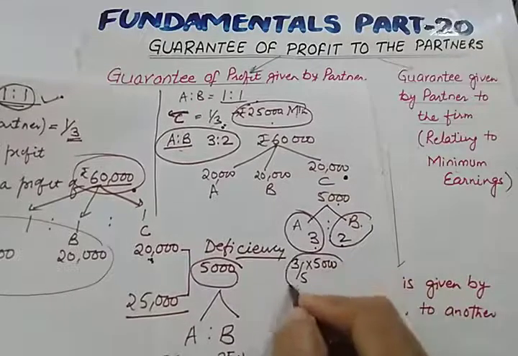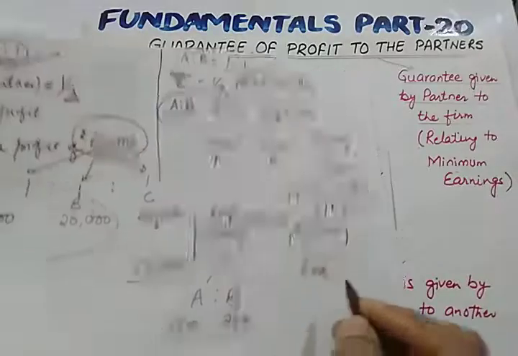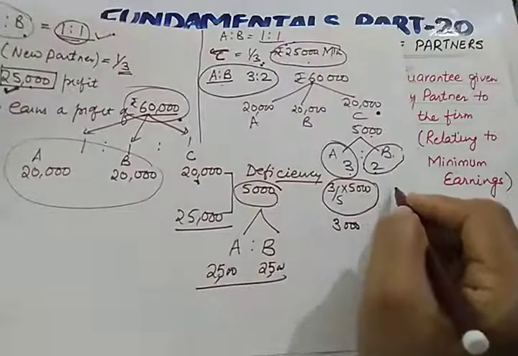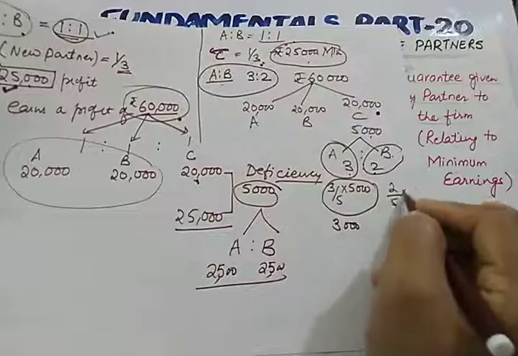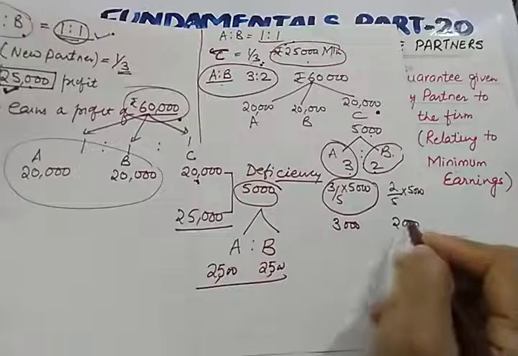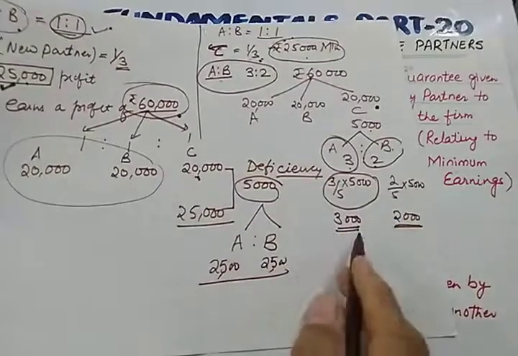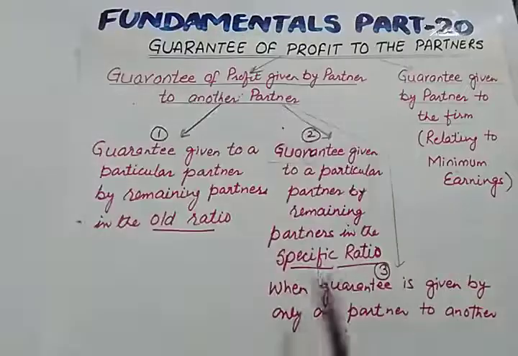This amount will be borne by A. How much? This will be 3,000. Likewise, 2/5 multiplied by 5,000. This will be 2,000. So this will be borne by B and this will be borne by A. This was the second case. Let us do the third case.